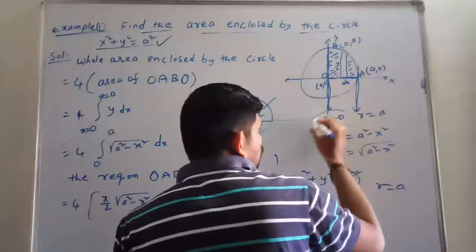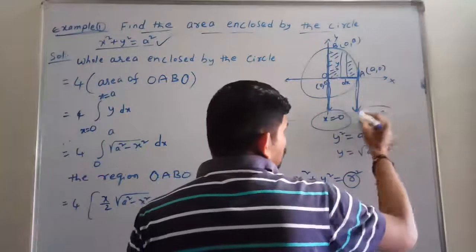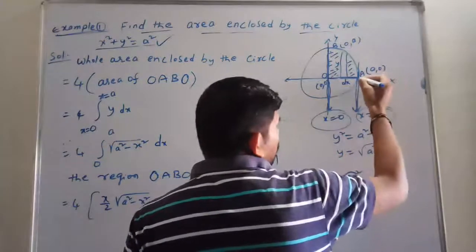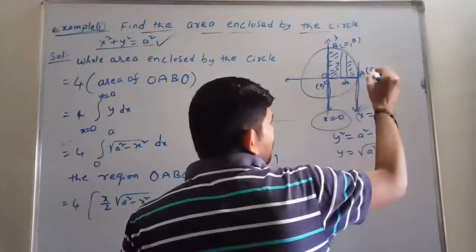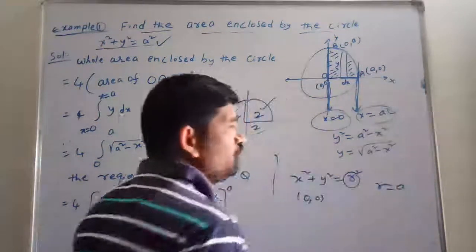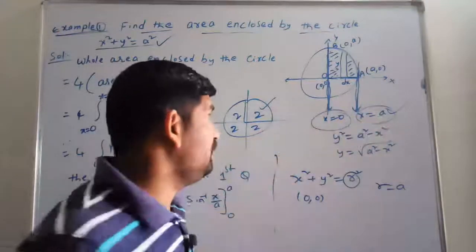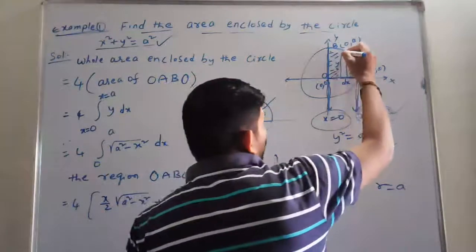So that's why x is equal to 0. And what is the upper limit? That is x is equal to a, because at this point the point is actually a here, and the x quantity is small a, that's why I am writing x is equal to a only. Okay, so we know that the lower limit is 0 and the upper limit is a.